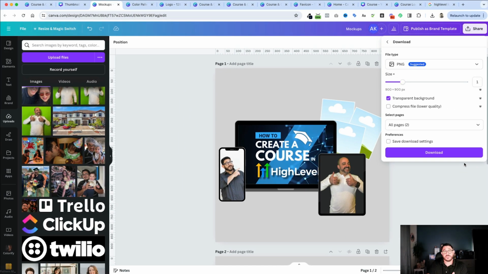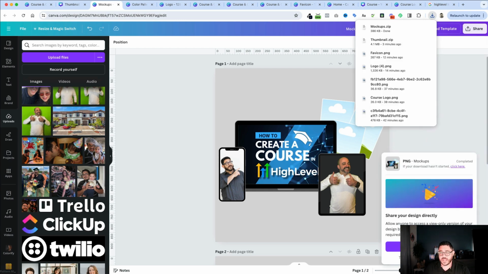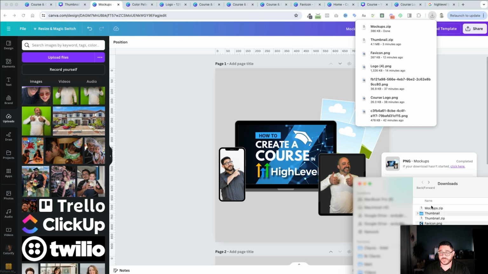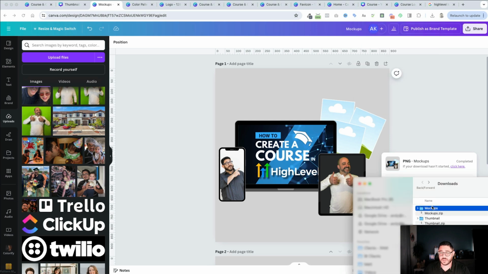So that way, the color of the landing page that I create is going to be able to bleed through. And I'll just click download. And my mockups have been downloaded. And I just double click on the zip. I open it up.